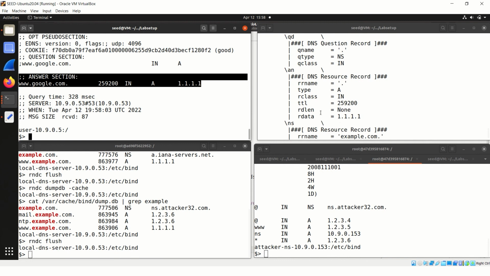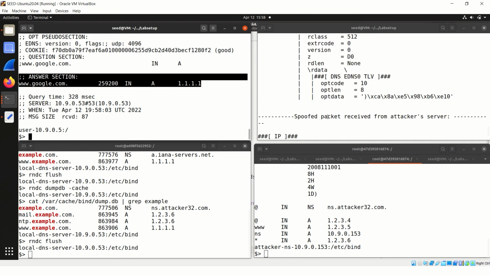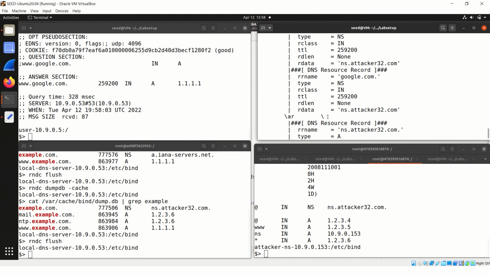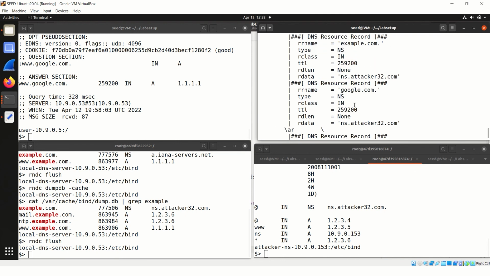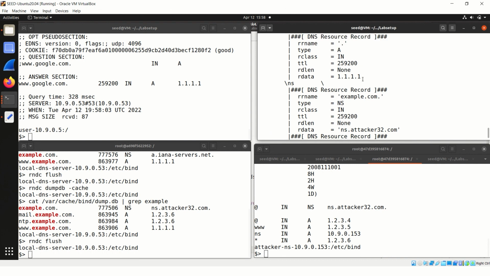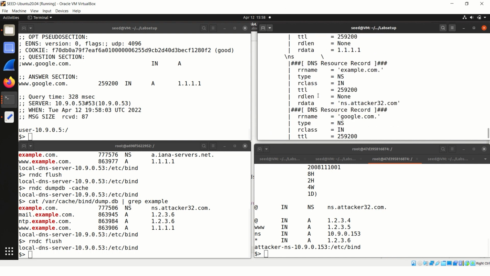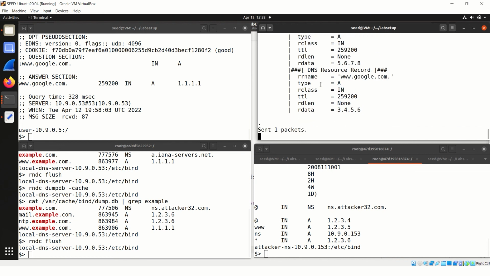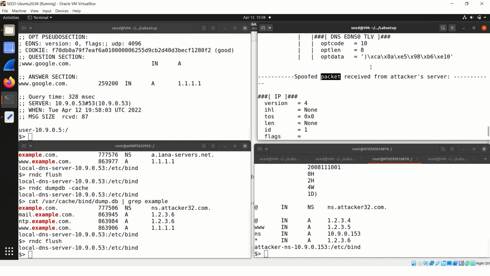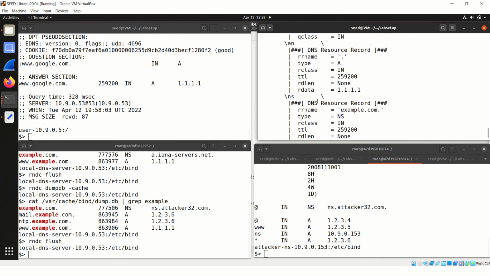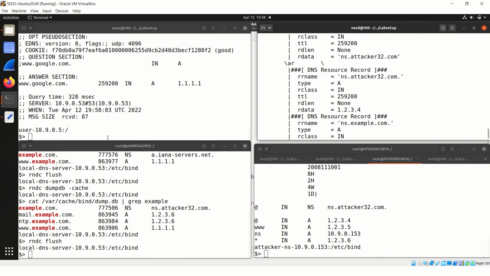And also we can see in the spoofed packet which is received from the attacker server here that www.google.com is always receiving a fake IP address, which is 1.1.1.1. So this is the whole DNS record which can be seen from the attacker's window, and this is the packet that has been sent from the local DNS server and which is caught by the name server of the attacker.